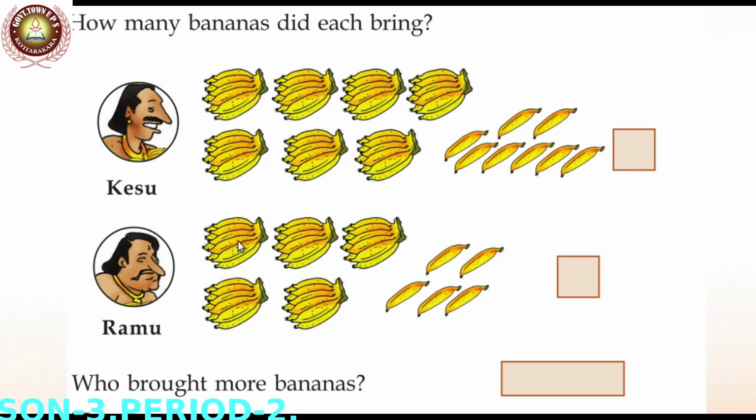Ramu brought 1, 2, 3, 4, 5 bunches and 1, 2, 3, 4, 5 single bananas. You find who brought more bananas.